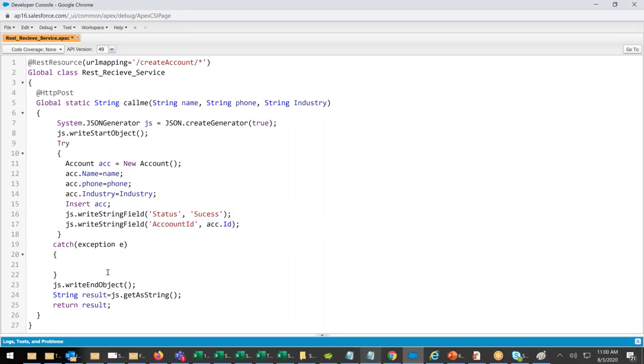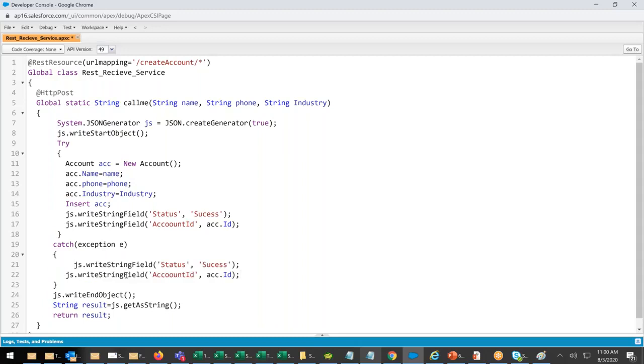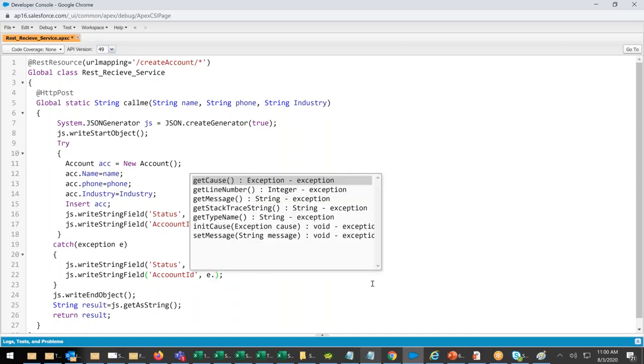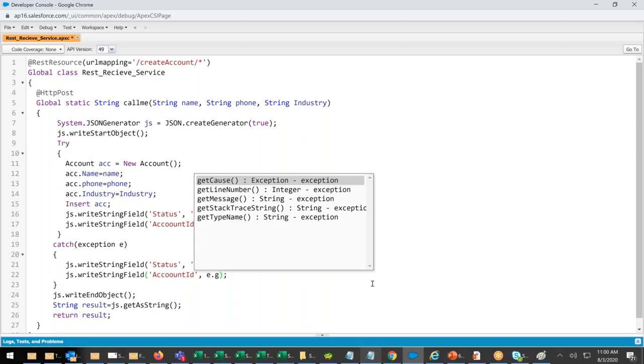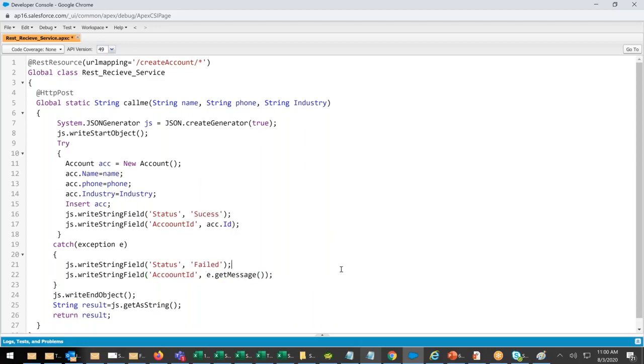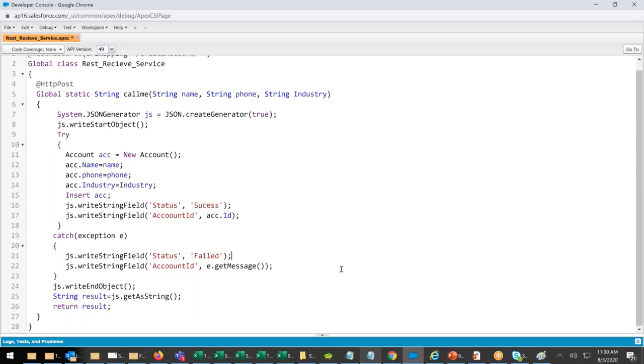Suppose while creating an account there is an error. There also I'm giving JS write status equals to failed. Account ID equals to, in the place of account ID, we will pass the error, e dot get message. Over. Perfect.